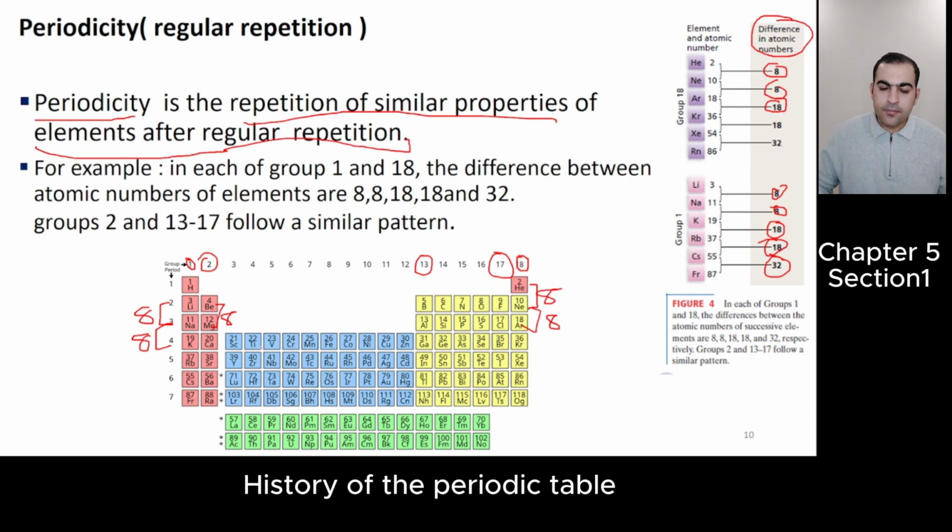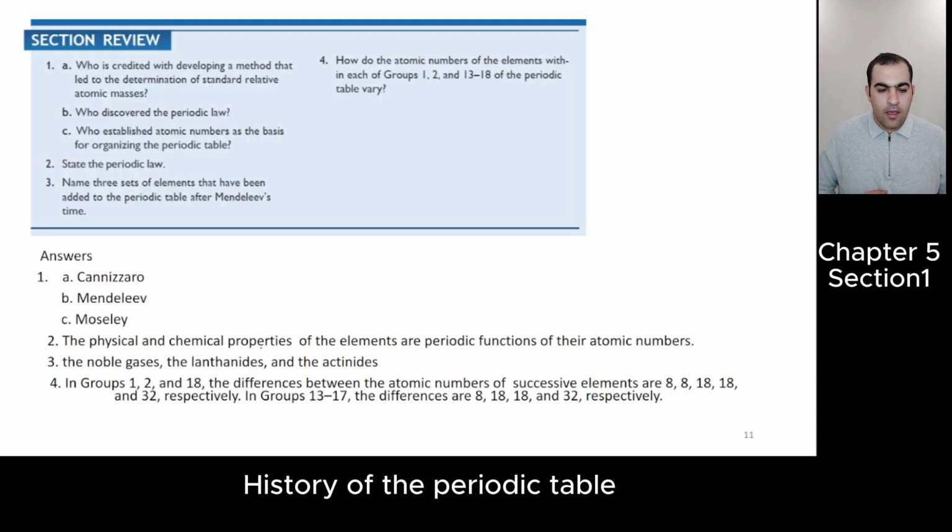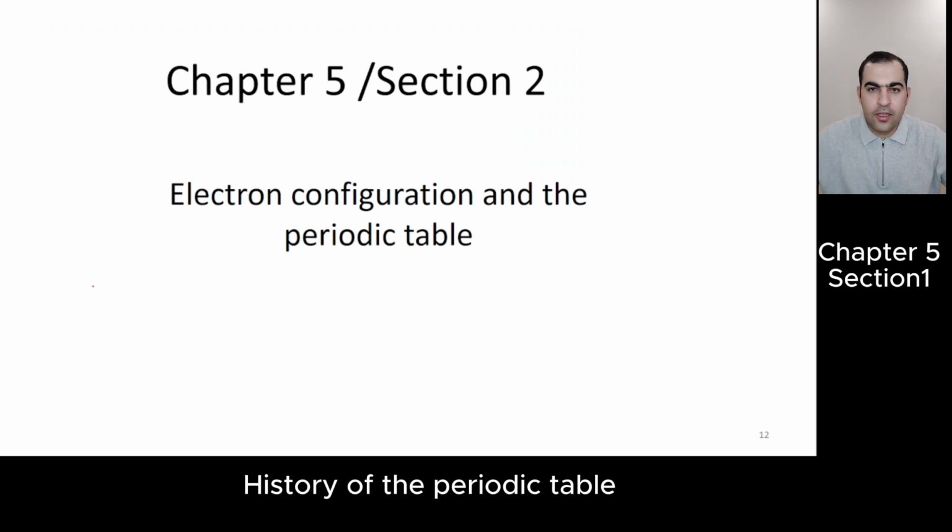This is the section review. You can check. This is important: who discovered the periodic law? Actually, Mendeleev discovered it and Moseley modified it. Later, inshallah, we will talk about chapter 5, section 2, the electron configuration and the periodic table.